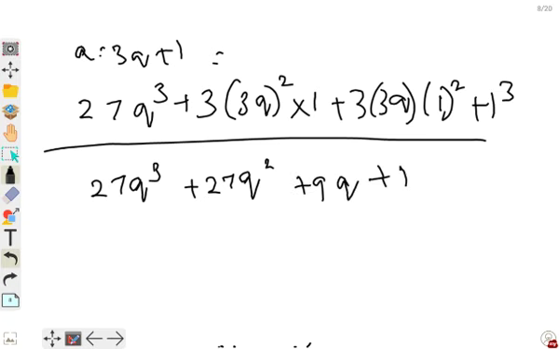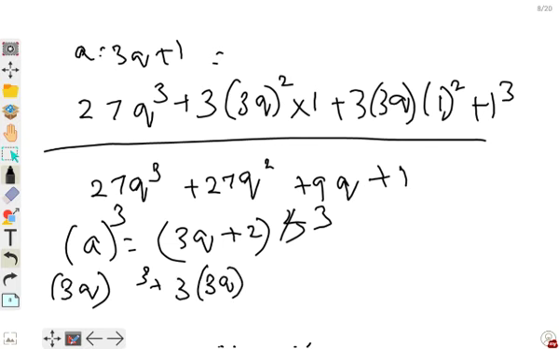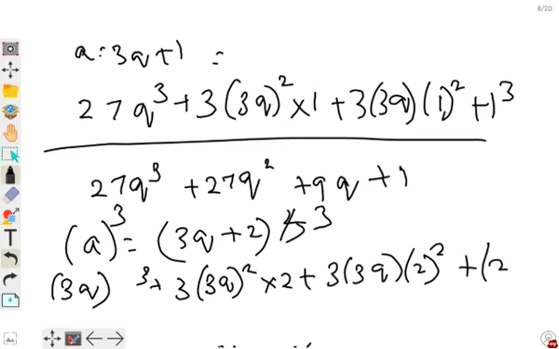So when you apply the formula for a is equal to 3q plus 2 whole cube, then in that case you will get 3q whole cube plus 3 into 3q whole square into 2, that is 3a square into b, plus 3ab square plus b cube.